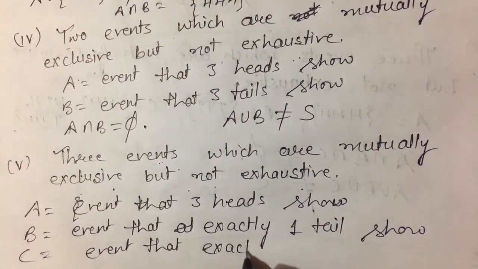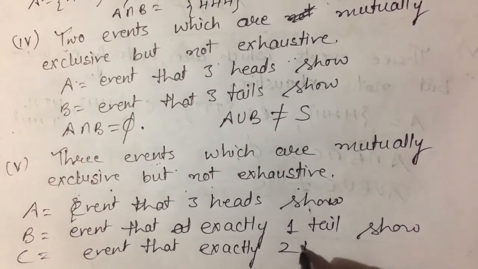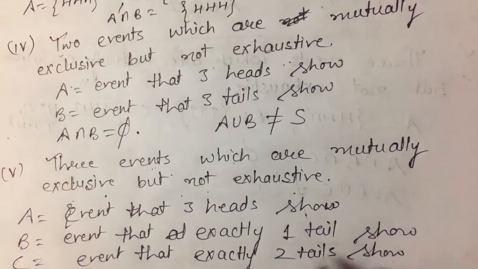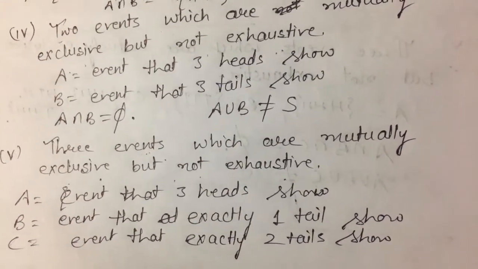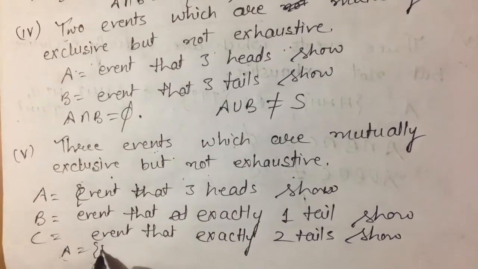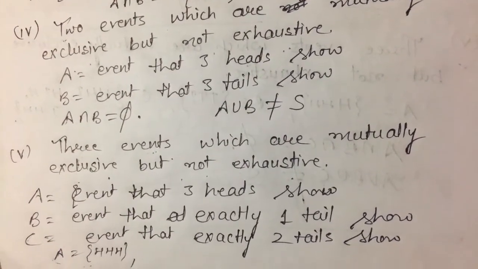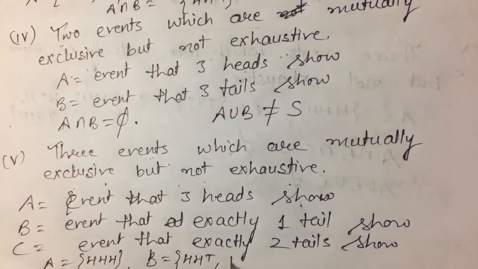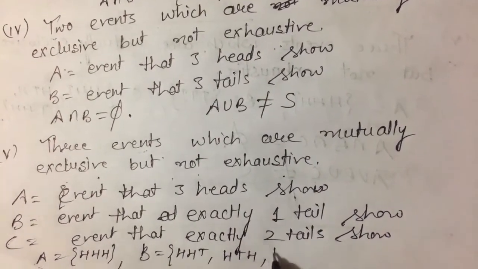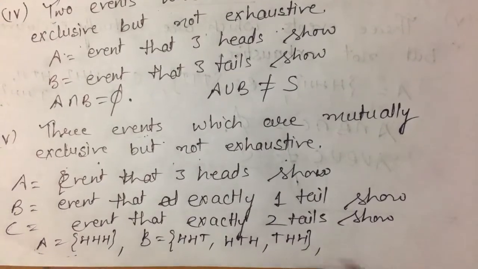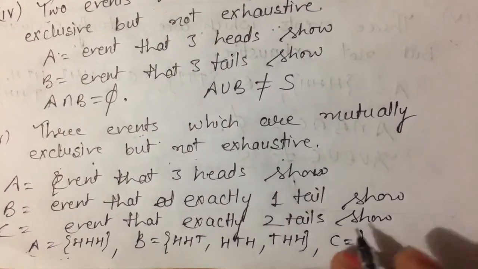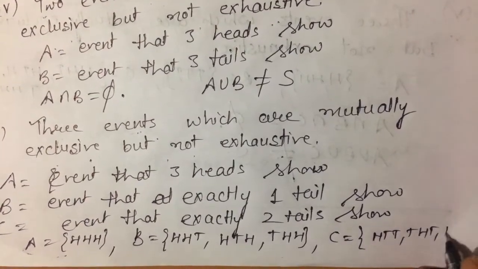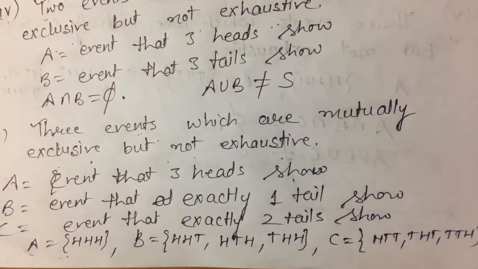exactly two tails, or you can write one head. Okay, so A event here in which three heads, so HHH. B event when exactly one tail means HHT, HTH, THH, and C be the event when two tails means HTT, THT, TTH. So what is common in these?